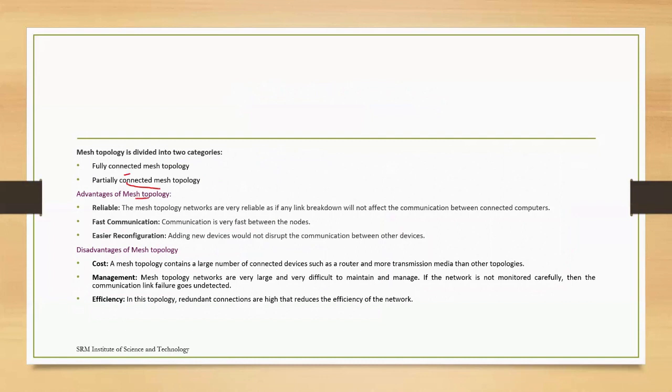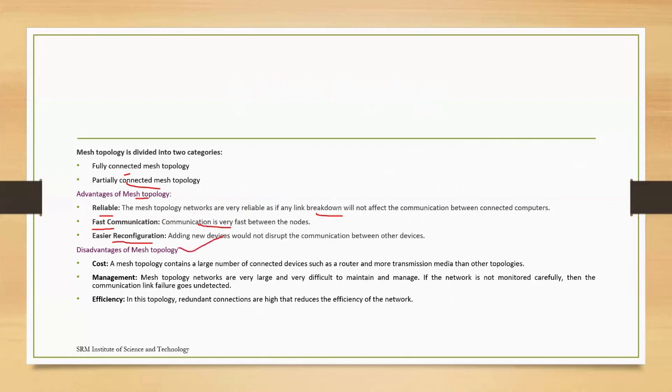What are the advantages of mesh topology? The first is that it is reliable. There is no possibility of line breaking, because we can connect in a wireless mode. It also gives fast communication because of the interconnection. Compared with LAN, like bus and ring topology, this one is a broadband connection, the internet, so communication is very fast and configuration is easier.